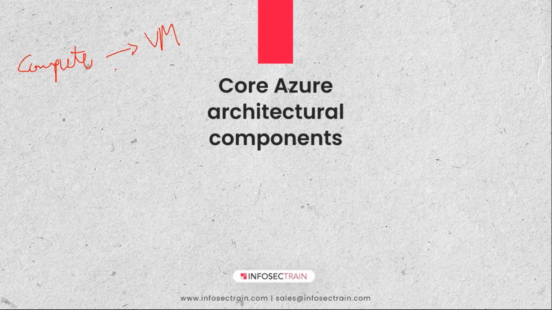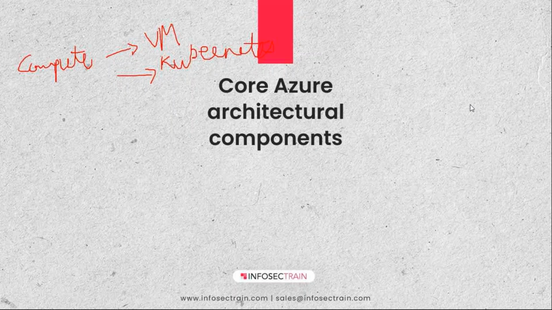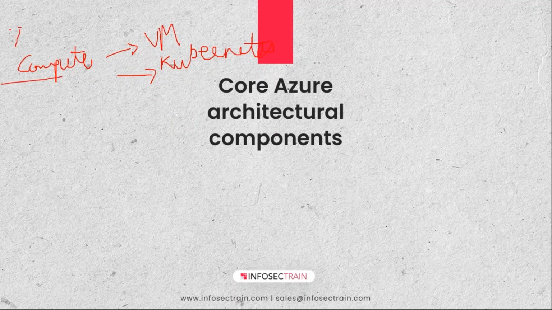In your compute also, we will be talking about your Kubernetes. Your Kubernetes service will also be under your compute part only. Then your batch management, container instances, if you are using any container, your functions, all this will be under your compute part only, right? So this is the first service which is there in your Azure, right?